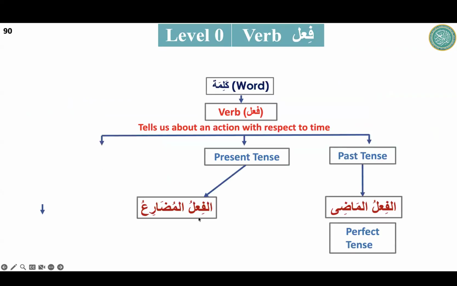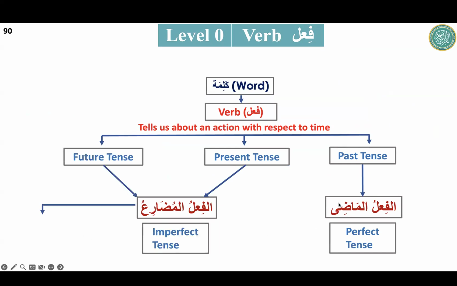We have to repeat these terminologies again and again. We use them, and they will become easy. So Fi'lul Mudari' is the present and future together, and Madi is the past tense. And there will be a third thing, that will be fi'lul amr and fi'lun nahi. In Madi, the action has been done in the past. In Mudari', the action is being done in the present or will be done in the future. Fi'lul amr is when you are asking someone to do the action, that can be an order or a request. Fi'lun nahi is when you are stopping someone from doing the action.